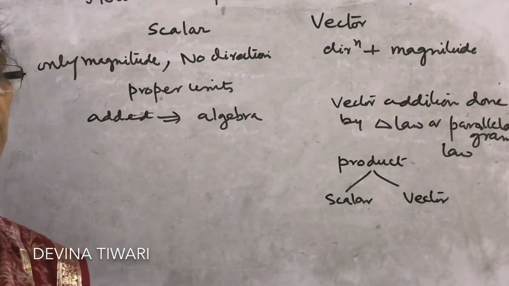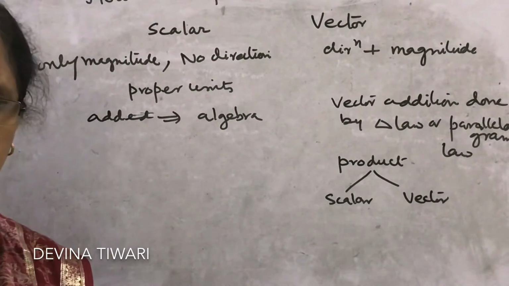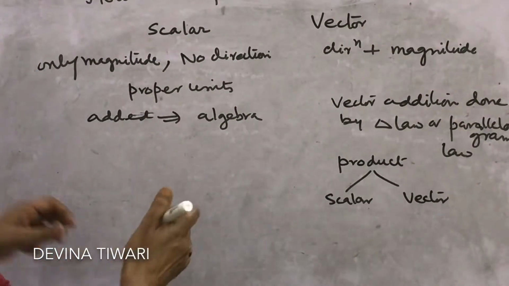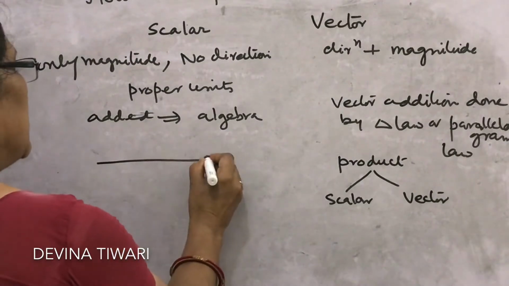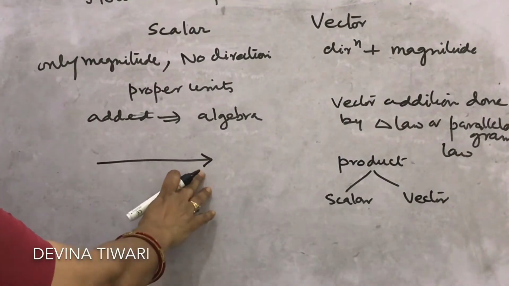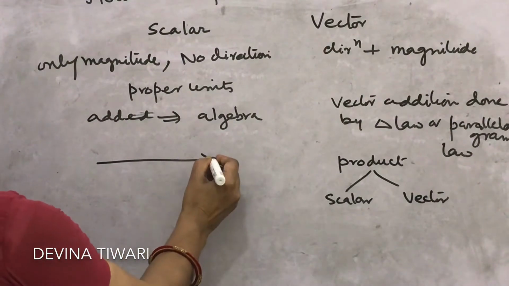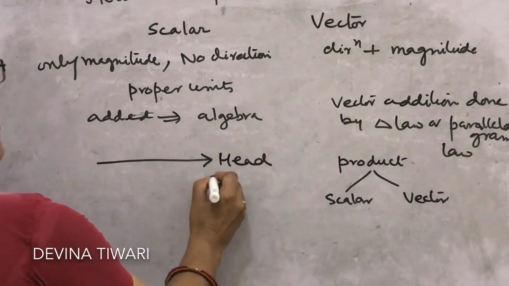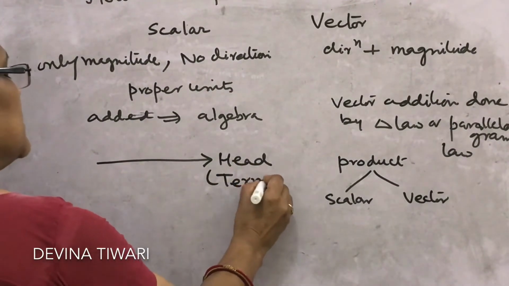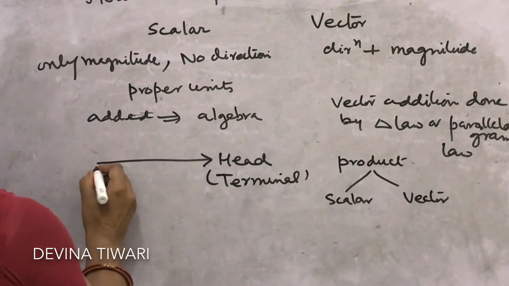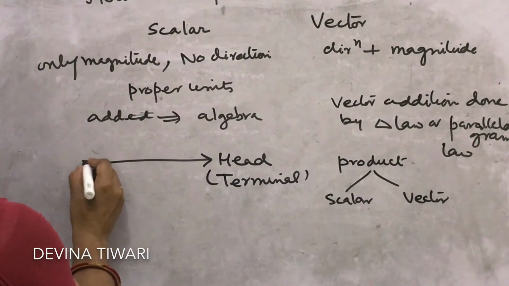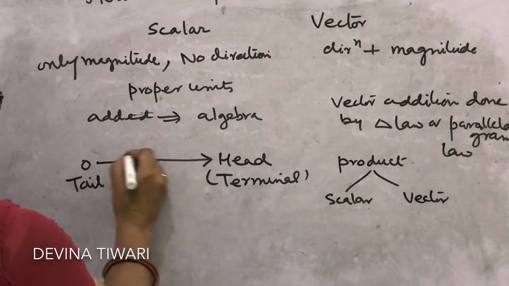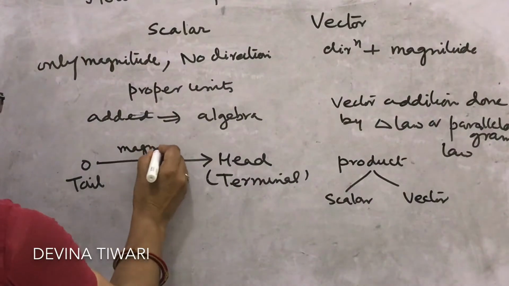Now what about the vector? Its representation. Any vector is represented by a straight line having an arrow at one end, and this end where the arrow is drawn is called the head or terminal point. This beginning point, this is O, is called the tail, and the total length of the vector is called the magnitude.